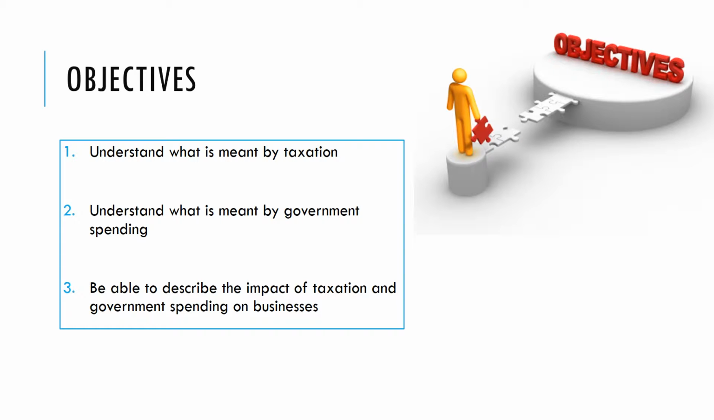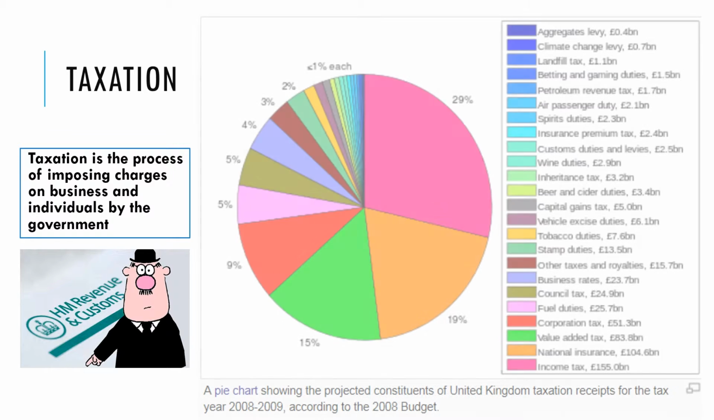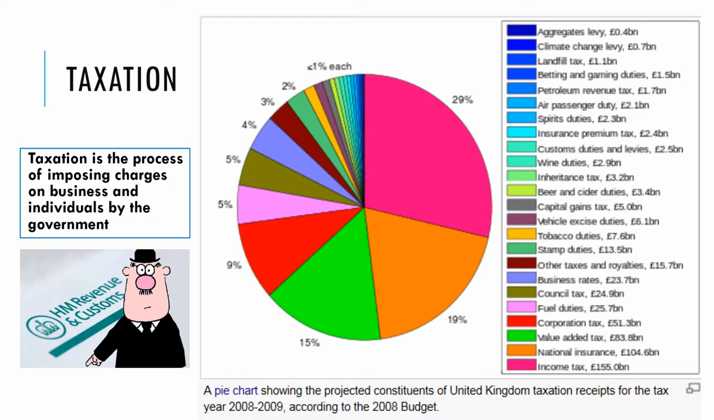So let's get on and look at what is meant by taxation. So taxation is the process of imposing charges on businesses and individuals by the government. Let's take that definition down. If we have a look at the types of taxes the government charge individuals and businesses, this chart shows us the percentage of where their tax revenue comes from. So the largest proportion is from income tax, and then we have national insurance, value added tax, corporation tax.